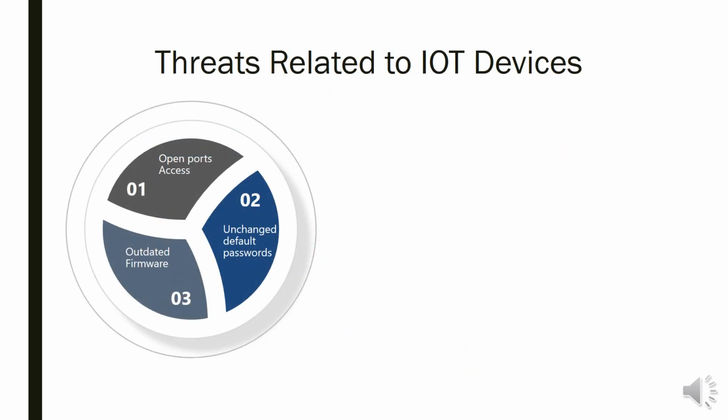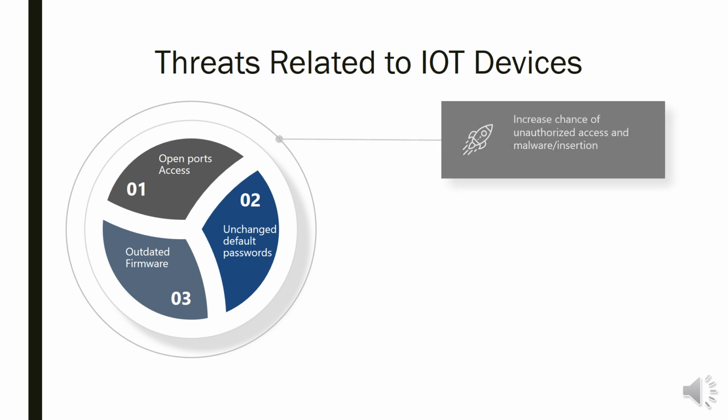What could be the possible threats related to these IoT devices? It could be open access ports. Since we use FTP, HTTP, and TCP ports to connect over the internet, according to the report by Black Lotus, the attackers have used SQL injection. So on the HTTP port, we can do SQL injection attacks.